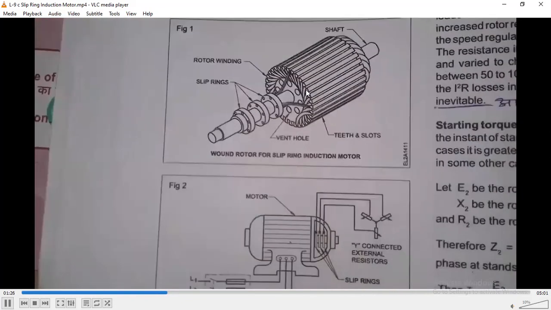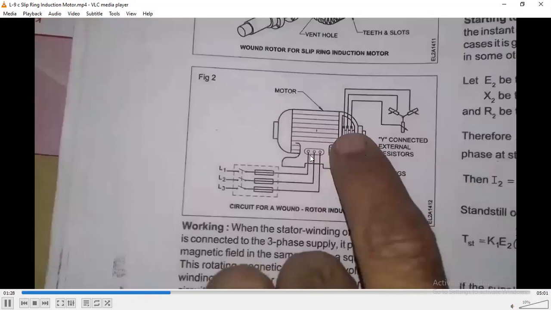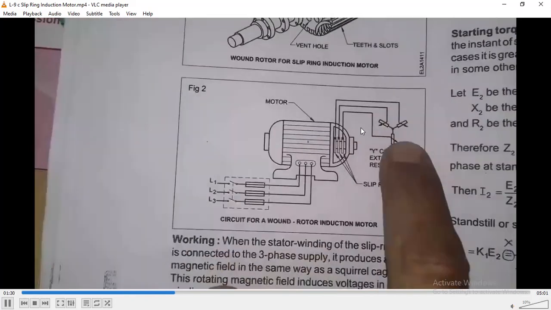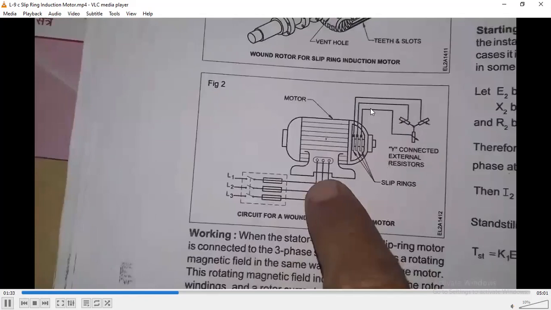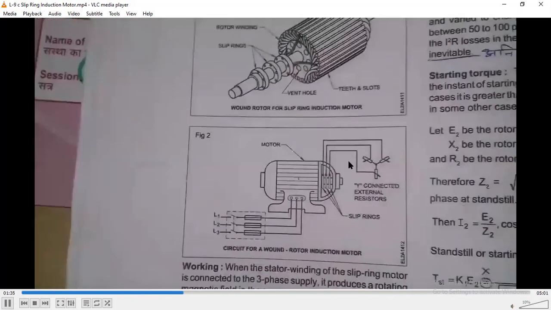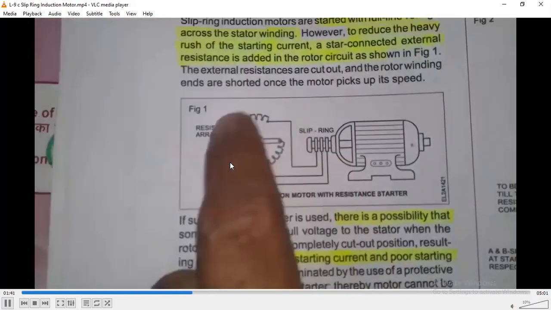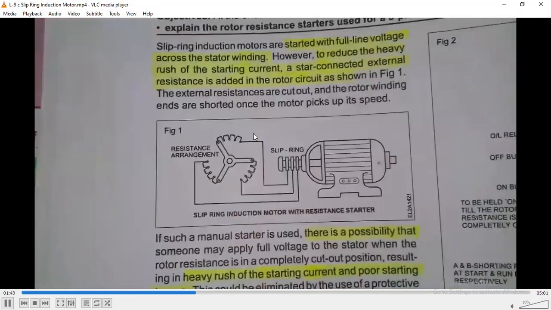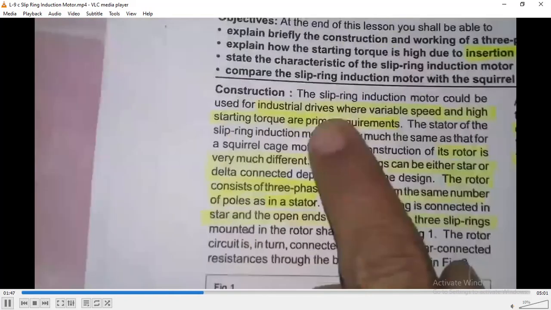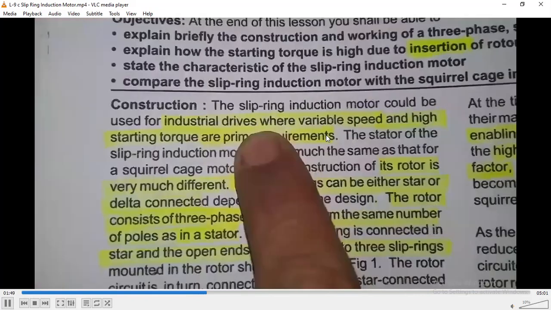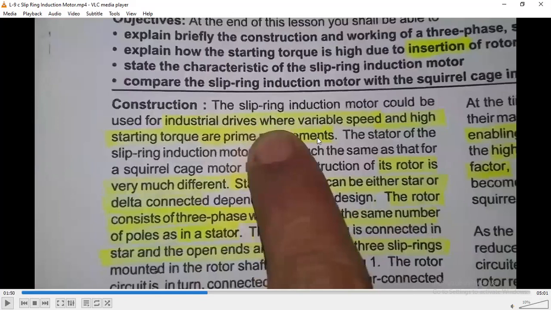So teeth and slots are available there. On the teeth the windings are placed, and in this way the rheostat mechanism from the side, the slip rings are connected there by the carbon brushes. The rheostat mechanism we already discussed in our 33rd lecture, and the figure was already discussed with you. Here it is reflected that a slip ring induction motor could be used for industrial drives where variable speed and high starting torque are required.